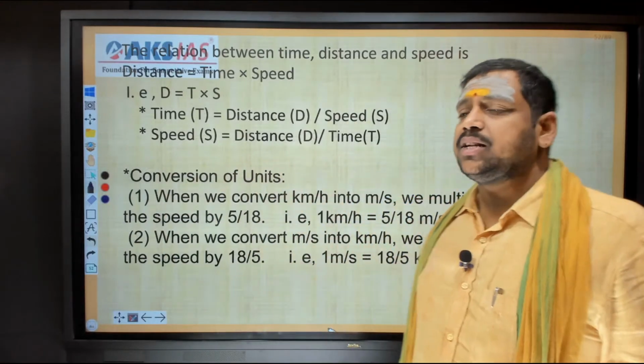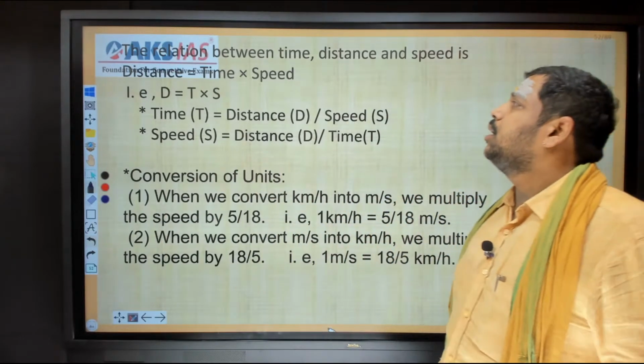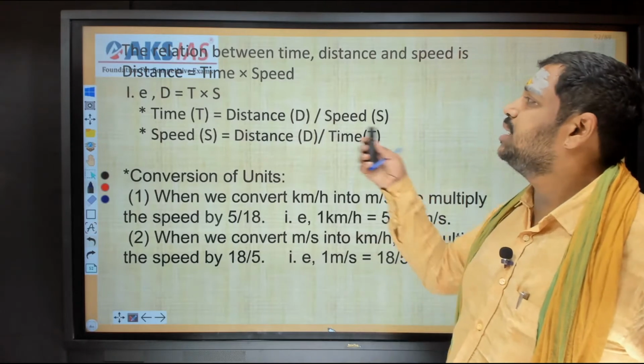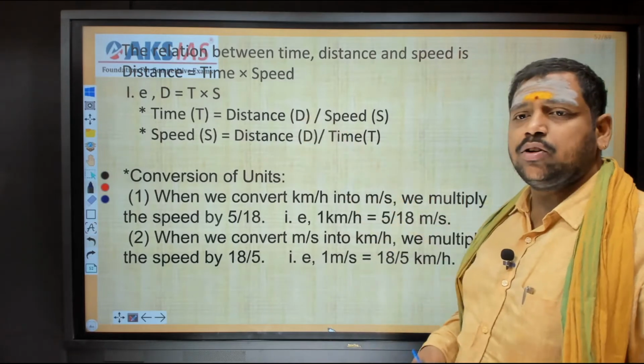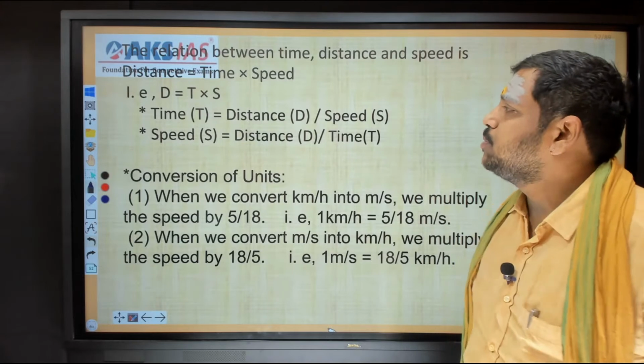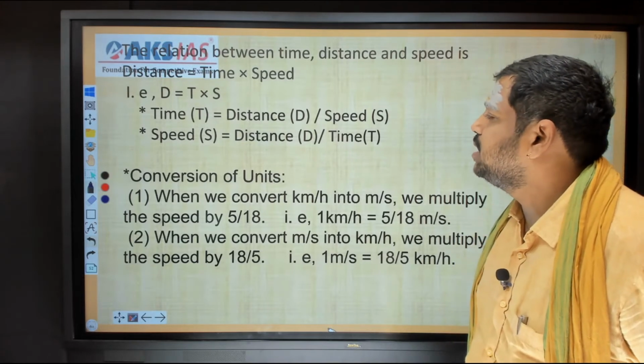These are some important points that we already covered. Time, distance and speed have a relation between them. Distance is equal to speed into time. Time is equal to distance by speed. Speed is equal to distance by time.